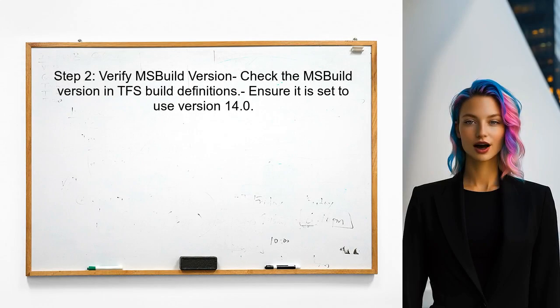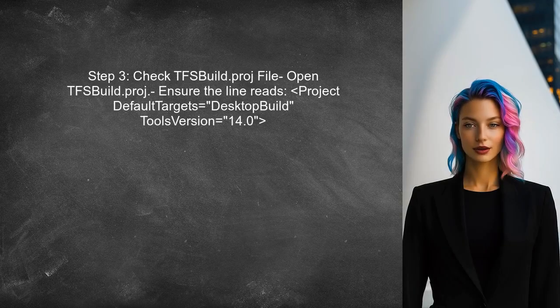Next, the user should verify the MS Build version being used on the build server. Since the user mentioned that the build works with version 14.0, they should ensure that the build server is configured to use this version consistently. The user should also check the TFS build.proj file for any inconsistencies. It is crucial that the tool's version attribute matches the version of Visual Studio being used.